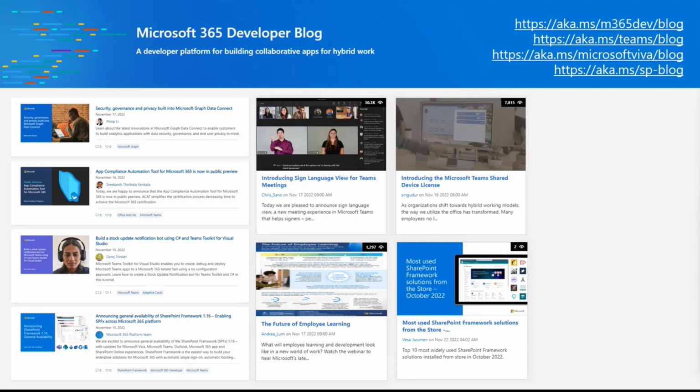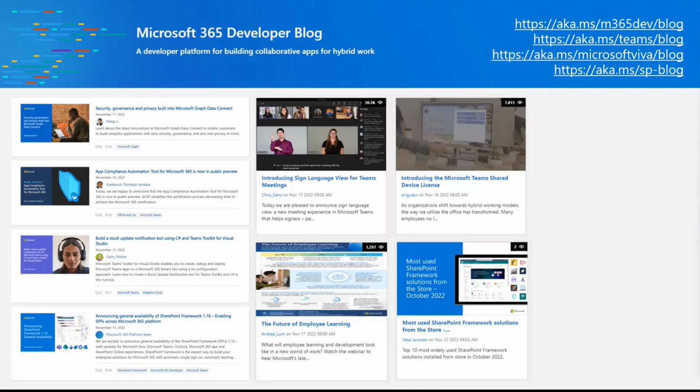There was an app compliance automation tool announcement, which is now in public preview and which makes it easier for you to double check the compliance at the app level within the tenant. So really cool tool as well. And Sebastien is going to join on December 13th, if I remember correctly, on this call to showcase that tool in practice.